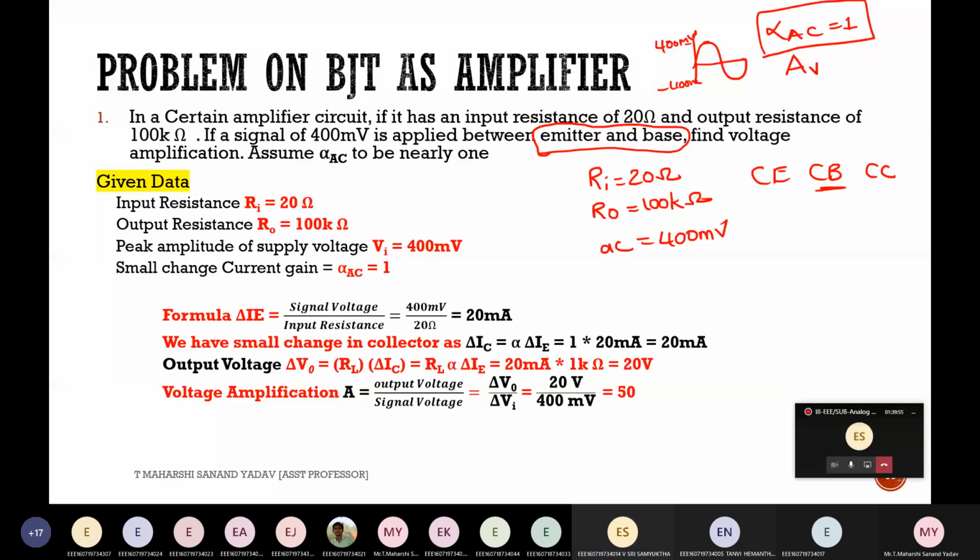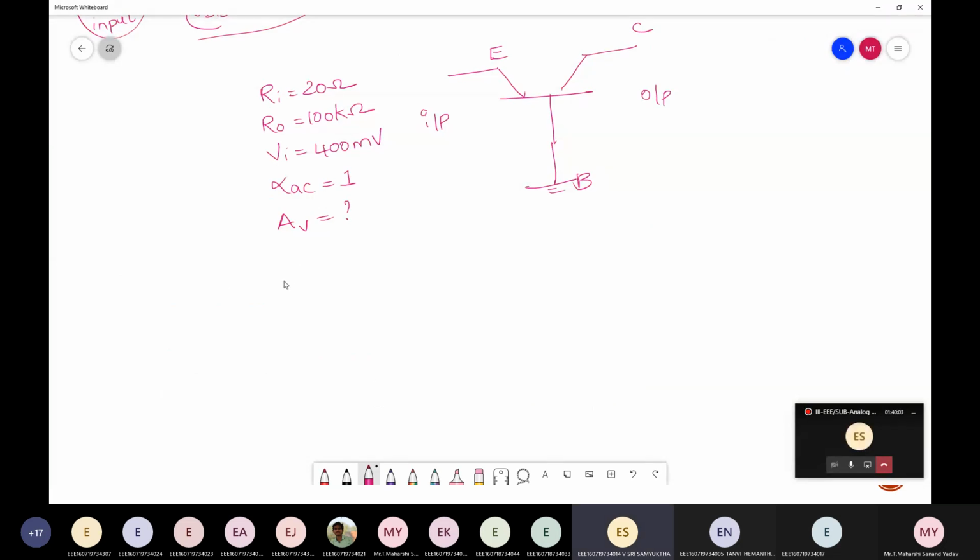I know V is equal to I into R. So first I'm finding VI, which is I into R. Input is already given, 400 millivolt, equal to I into R, and R is the input resistance, 20. So input current I is equal to 400 millivolt by 20, which gives 20 milliamps.